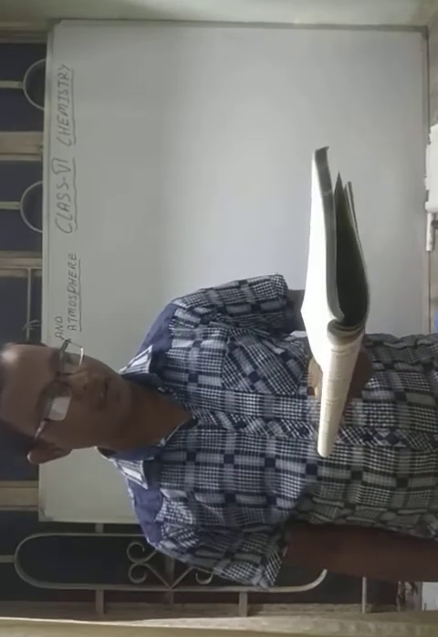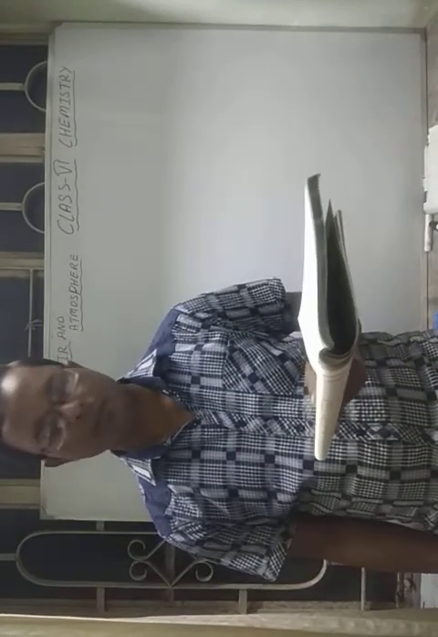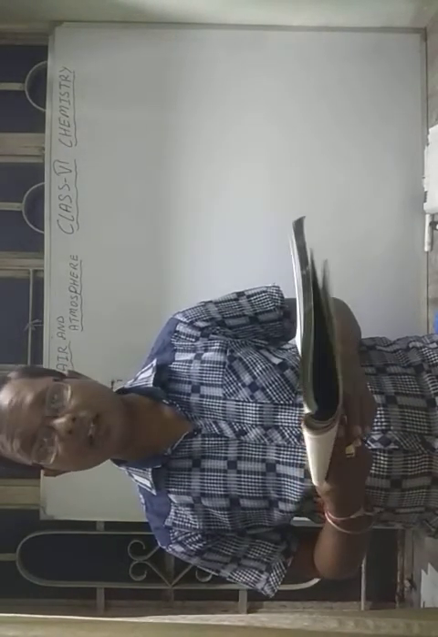So exhausts of automobiles, thermal power plants and factories are common examples of air pollutants. Number 5. The increase in the temperature of Earth's atmosphere due to the increase in the concentration of carbon dioxide, not oxygen, is called global warming.